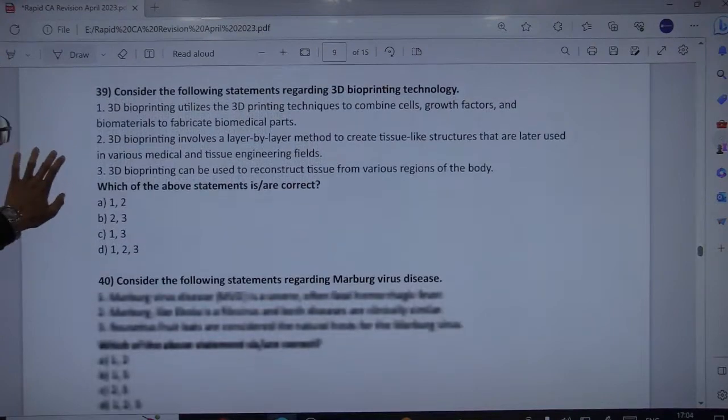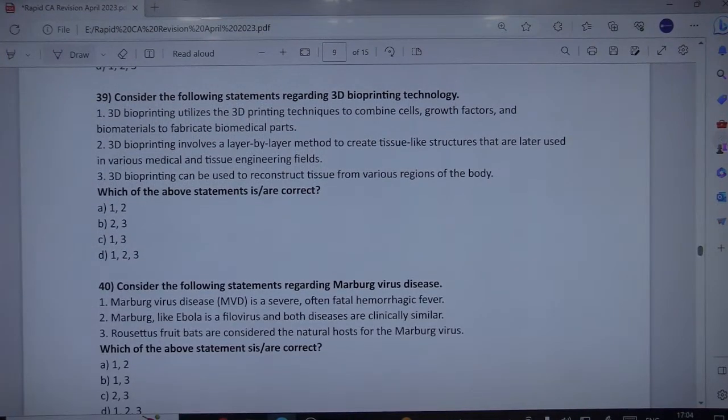Next is about 3D bioprinting technology. Consider the following statements regarding 3D bioprinting. 3D bioprinting utilizes 3D printing techniques to combine cells, growth factors and biomaterials to fabricate biomedical parts. It involves a layer by layer method to create tissue-like structures that are later used in various medical and tissue engineering fields. And 3D bioprinting can be used to reconstruct tissues from various regions of the body.